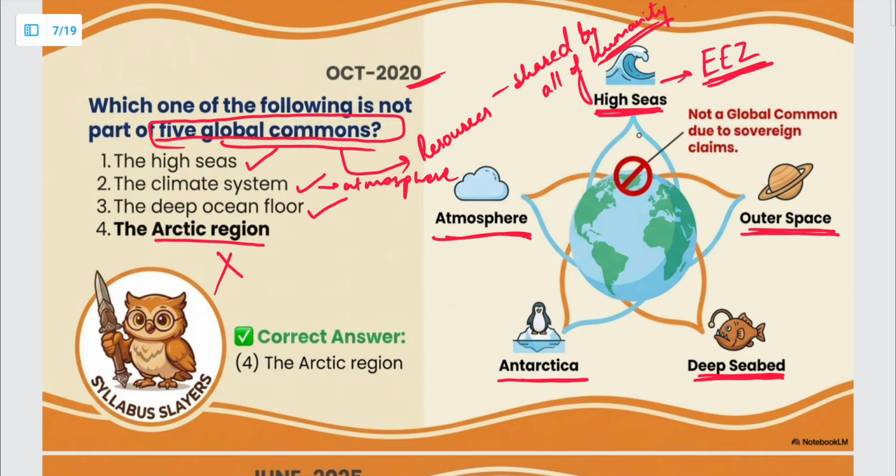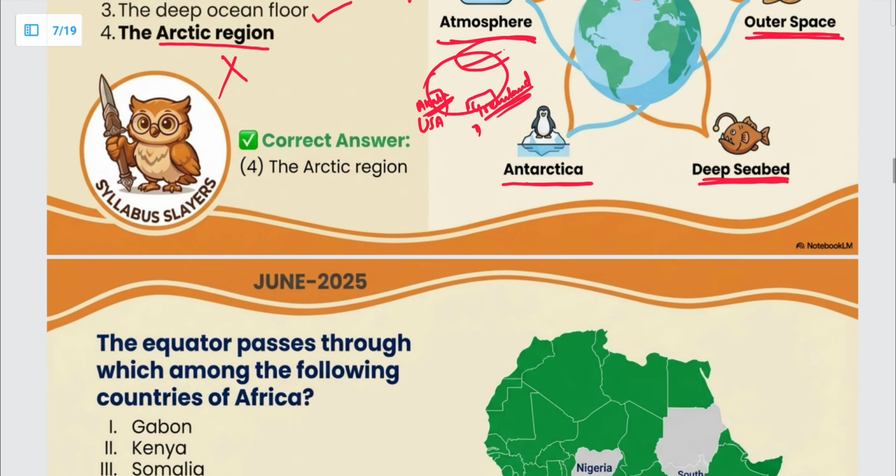The Arctic region is not. The land in the Arctic region belongs to different countries. If you look at the world map, a lot of countries have land in the Arctic region. For example, the USA's Alaska is a part of the Arctic region. Then Denmark's Greenland has portions in the Arctic. Then portions of Russia. Quite a few countries are a part of the Arctic region. So that is not a global common.